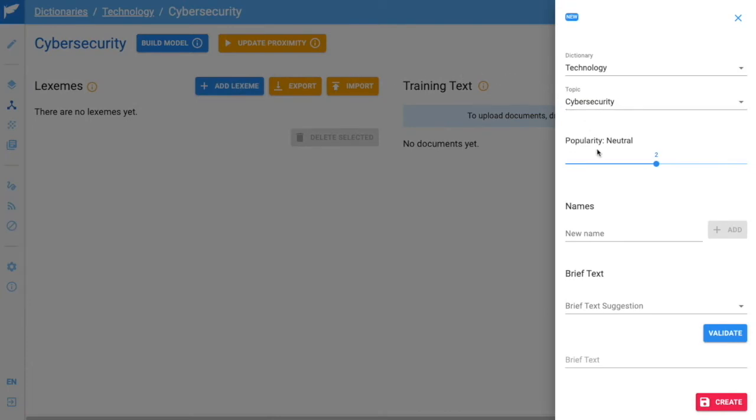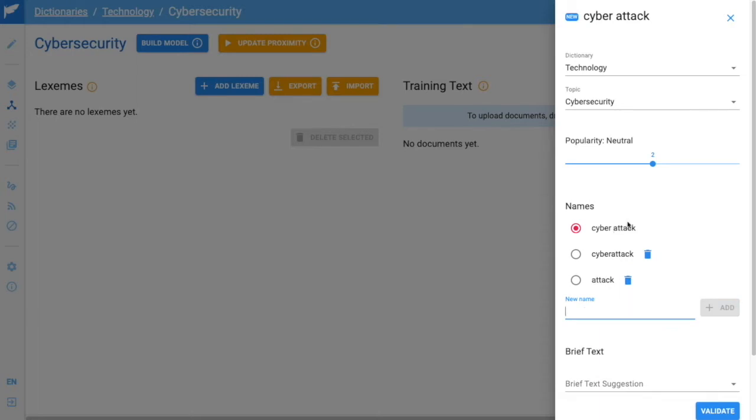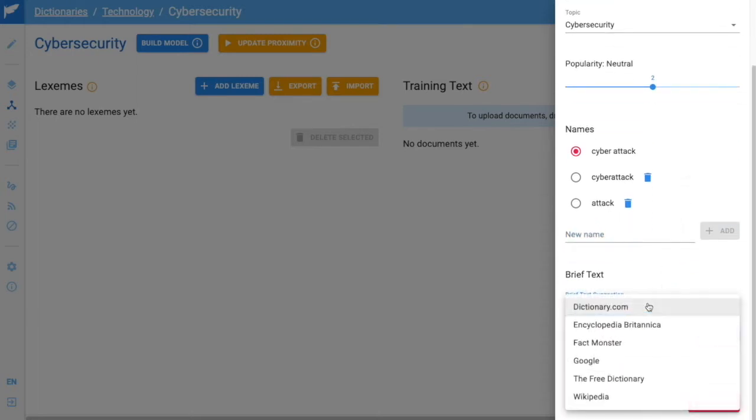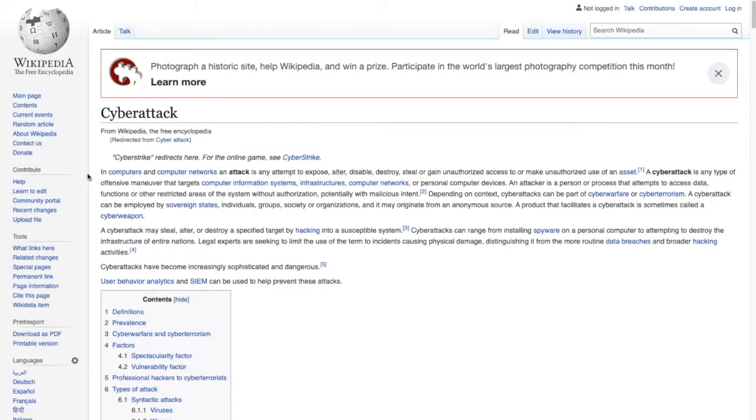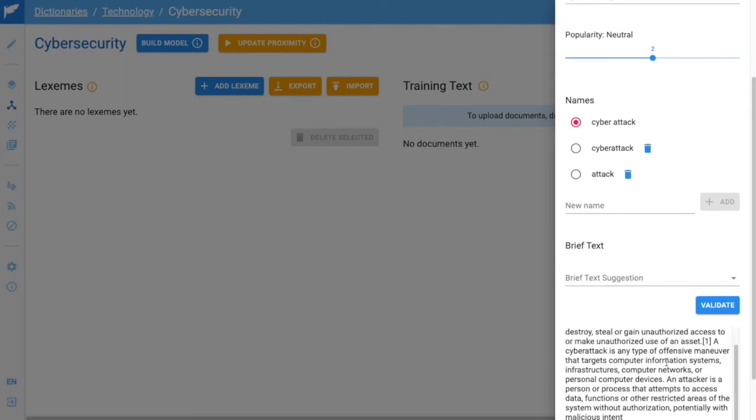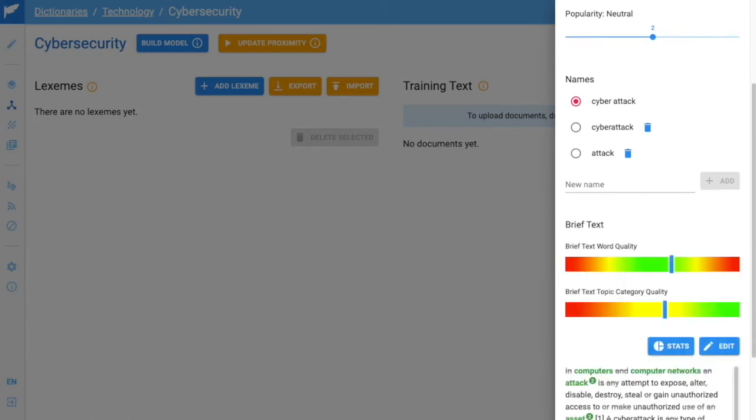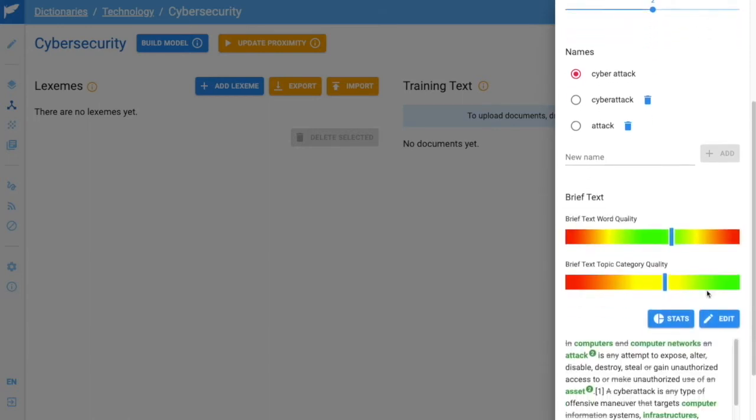If I click Add Lexeme, you can see on the side we have a lexeme panel pop out. This is where we can give aliases to this lexeme, or different ways of identifying this thing. You can have as many words or phrases as you would like, and a definition to associate with that lexeme. Here we can do a quick lookup to go to Wikipedia, where we can grab some content to give to Gracie. We can paste it in the brief text area and click Validate. What happens here is Gracie processes this definition and grades it for us.